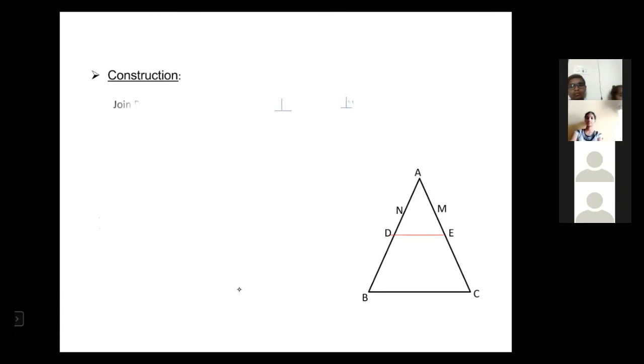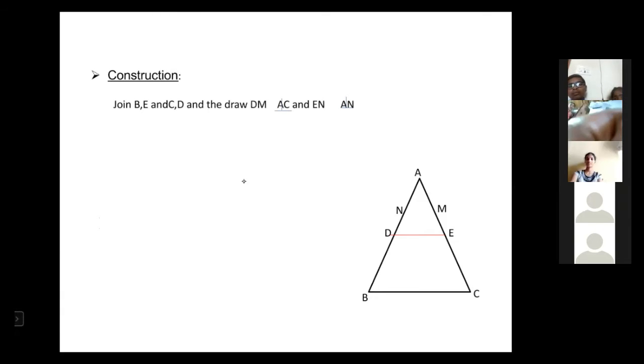Let us construct. To prove this, let us construct: first join BE, and also CD. Do you observe this? I joined BE and joined DC.